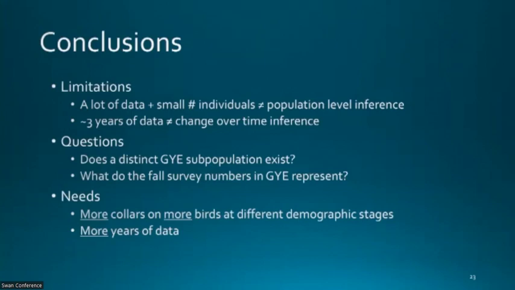In terms of future needs, I would love to see more collars on more birds at different demographic stages. I think it's entirely reasonable that breeding birds and non-breeding birds behave differently. And I think more years of data will be really important in looking at the plasticity of individuals in terms of if one wetland dries up under climate change or regional water scenarios, do they move, do they just hang out and not breed, etc.